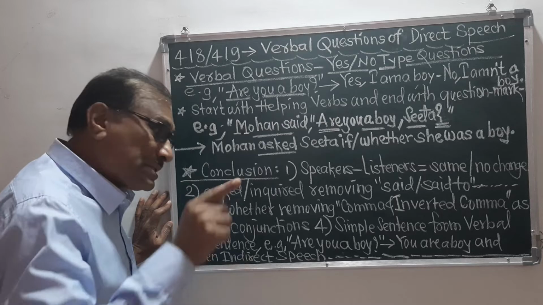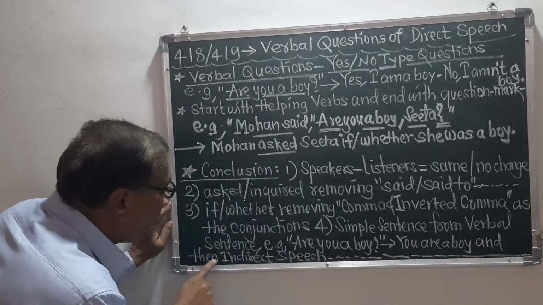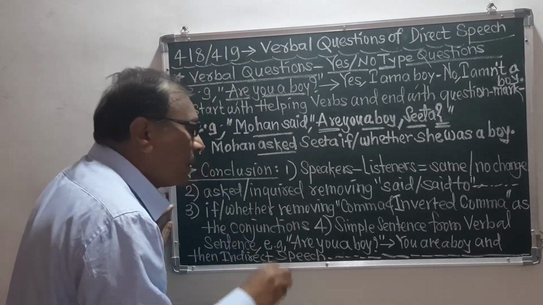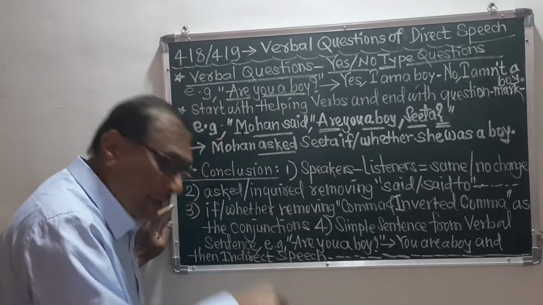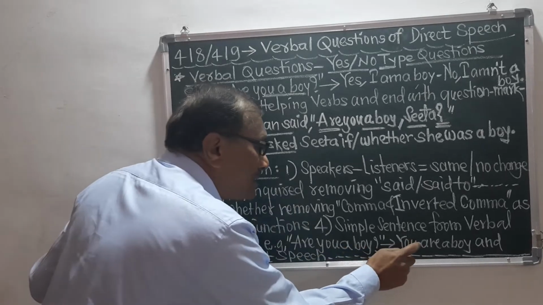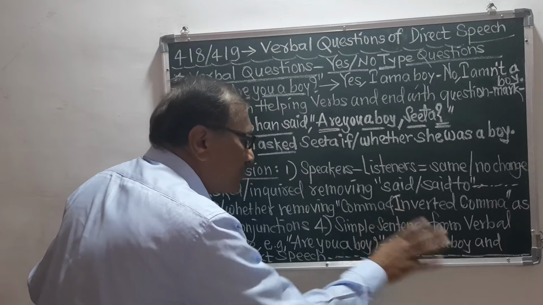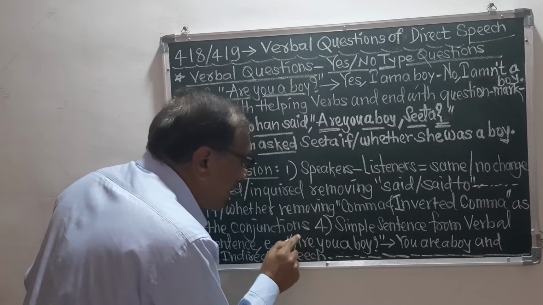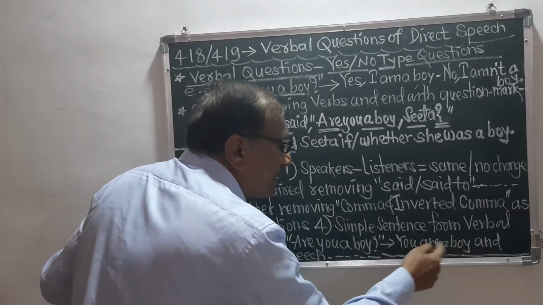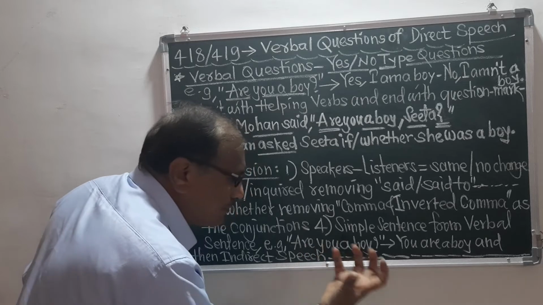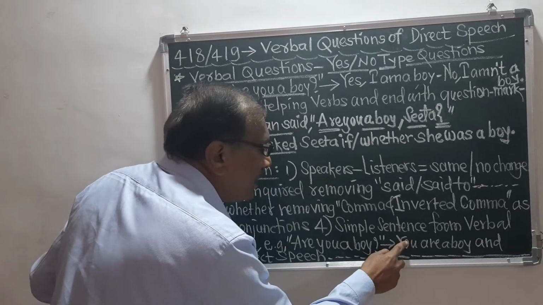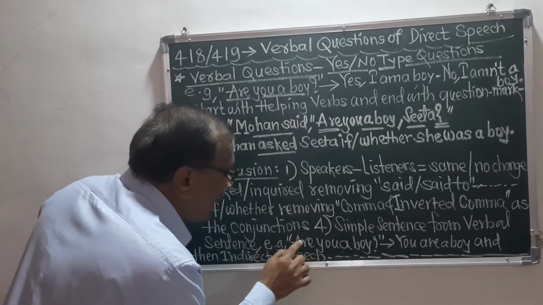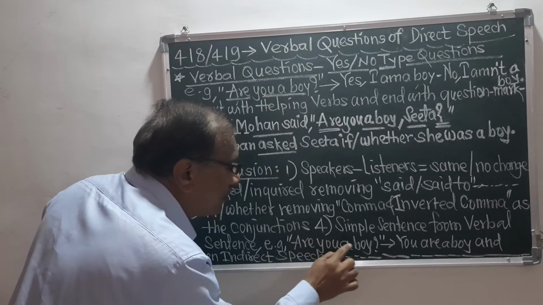So make the simple sentence and then the indirect speech. My point is that at first you should make the simple sentence and then you should change that simple sentence into the indirect speech. Here I have changed this question, are you a boy, into the simple sentence, taking the subject, then the verb, then the complement. So are you a boy means you are a boy.